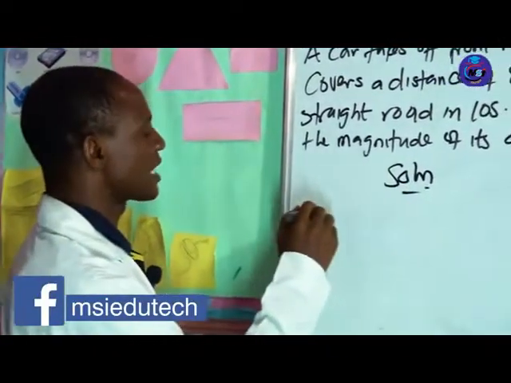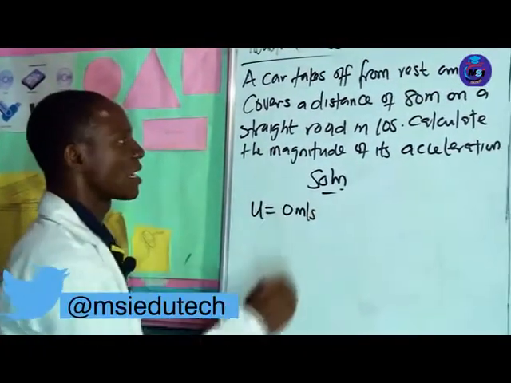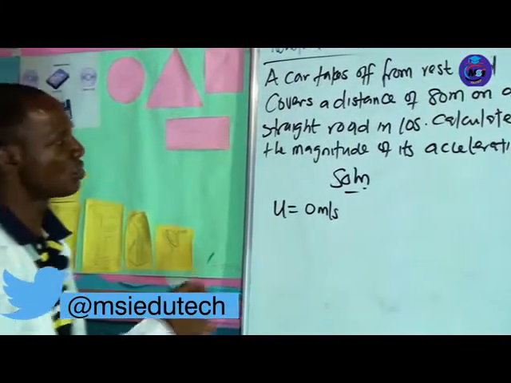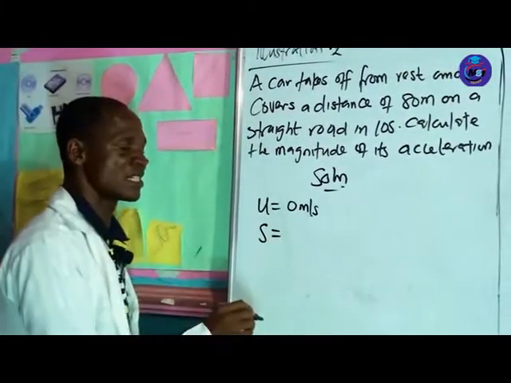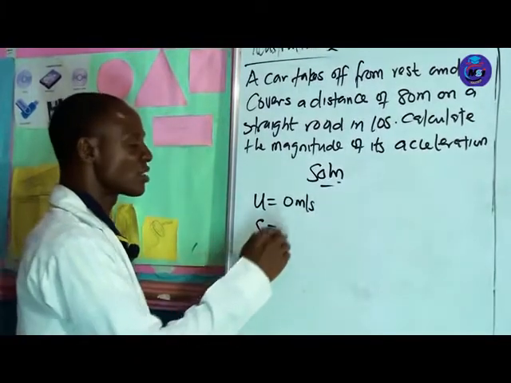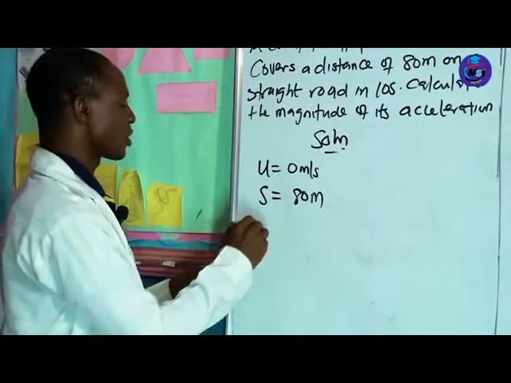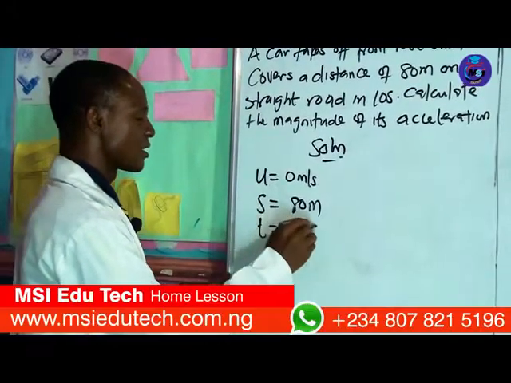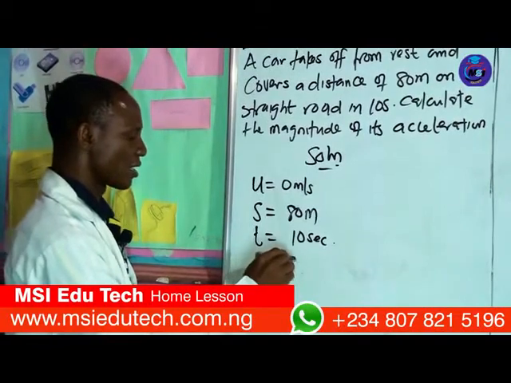We are given a car that starts from rest, that is u equals 0 meter per second. That is the rest, like I told you. Now it covers a distance. S is used to represent distance, which is 80 meters, on a straight road in 10 seconds. Time is 10 seconds; time is measured in seconds. We are looking for a, the unknown.